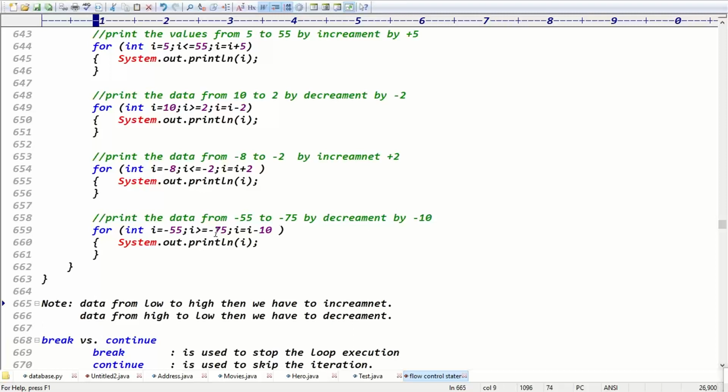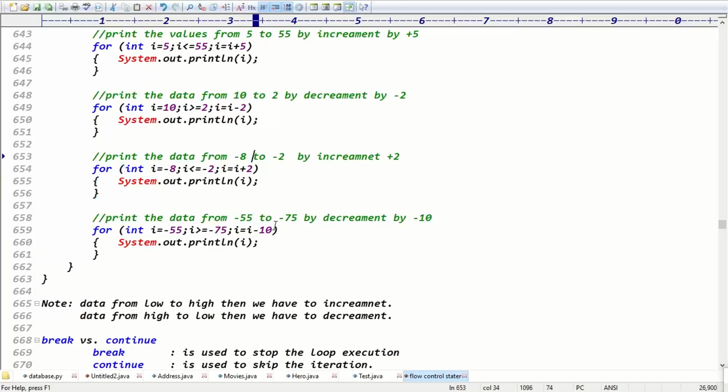Yes, for data from low to high value, we have to give the increment. See, guys, you want to print from low value to high value, so low to high means 6 to 10 I want to print. Low value to high value means we have to give the increment, right? But if you want to print the data from highest to lowest, is it increment or decrement, guys? Definitely you have to do the decrement.